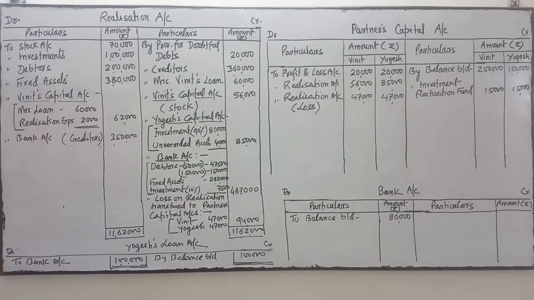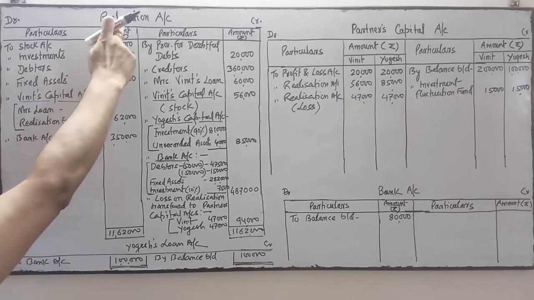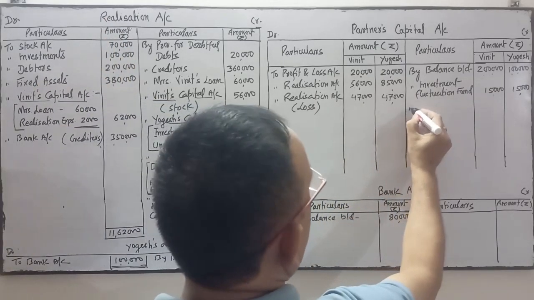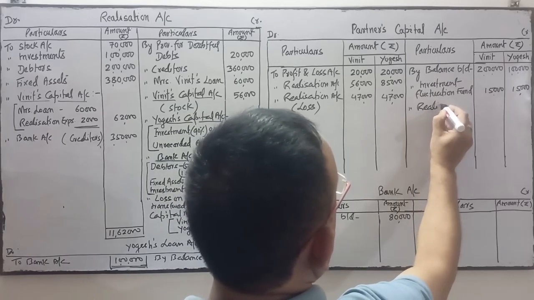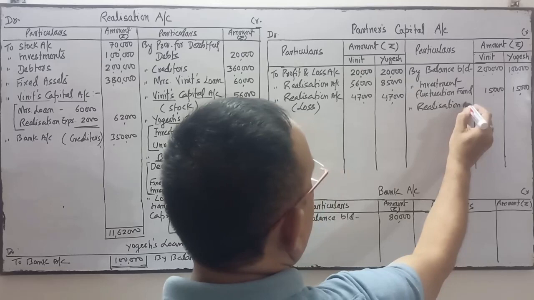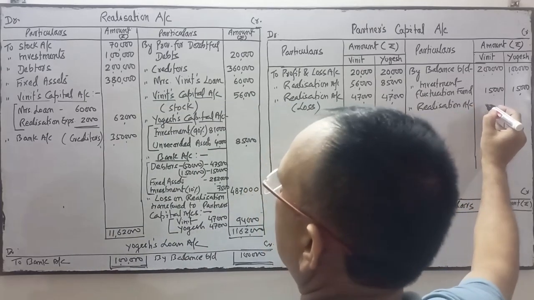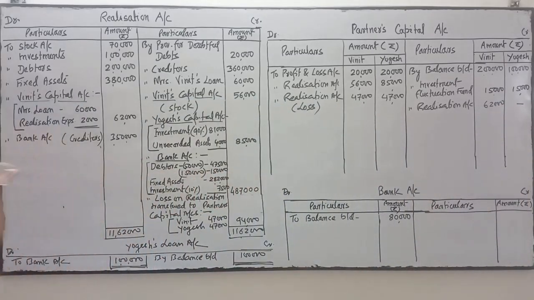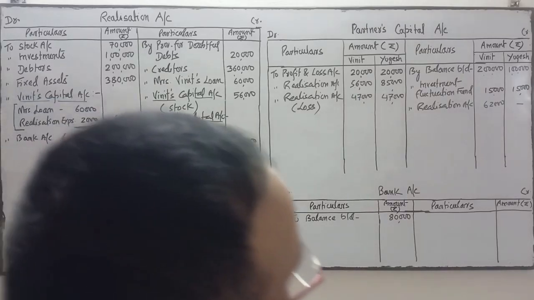Next, Vineet's capital is on this side, so realization account debit to Vineet's capital. Vineet's capital is on credit, so credit side by realization in the column of Vineet, it is 62,000. Okay, all this posting has been done. Anything left?